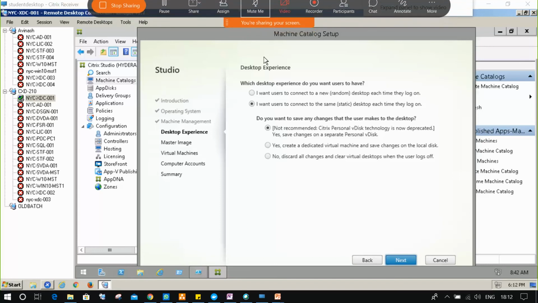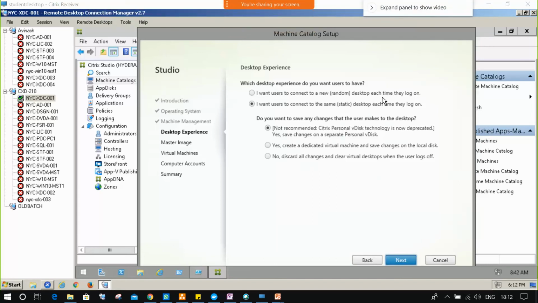Okay, so in 7.15 the personal vdisk option is removed. In that place we have another option. In the local machine itself we can save your data. That option is there. Yes, create a dedicated virtual machine and save the changes. So there's one more option.